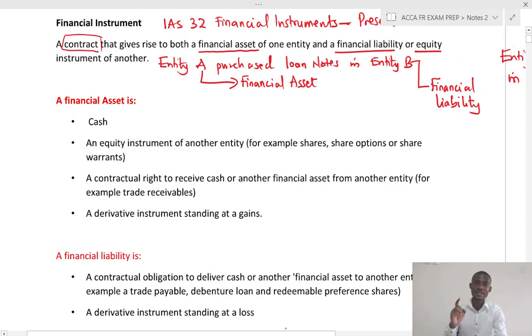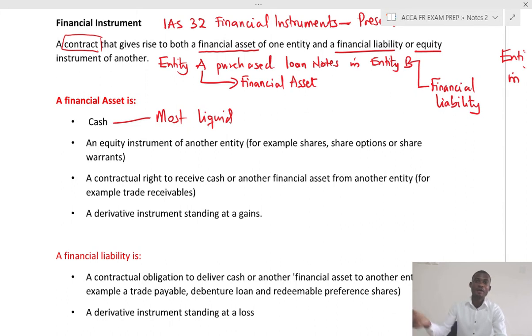Now, as per the standard IAS 32, a financial asset is cash, and we say cash is the most liquid of all financial assets. So cash is a financial asset because it gives you a right to acquire other assets, or it's an entitlement of purchasing right. So it is negotiable.